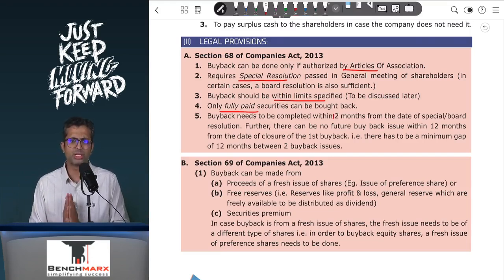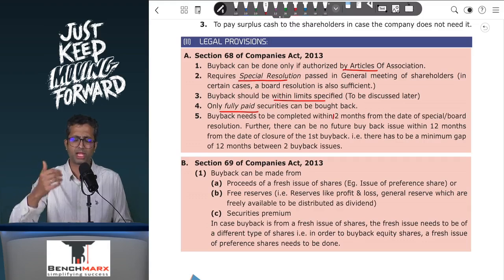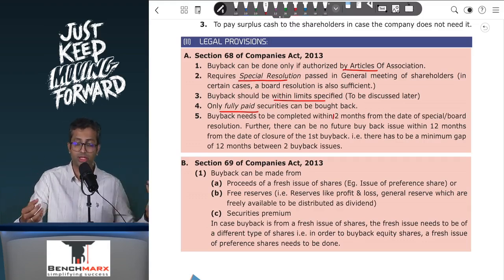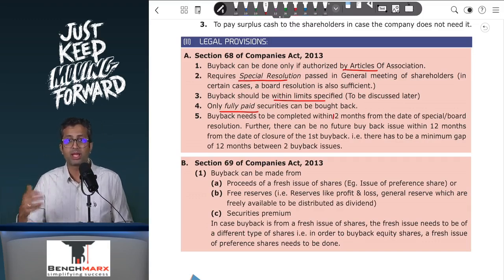So these are a few basic conditions pertaining to buyback. Further, section 69 over here says from which sources you can do buyback. Buyback can happen either from a fresh issue. Now if you are buying back equity shares, then ideally you would not issue fresh equity shares, but you can issue preference shares. Preference shares also belong to the owners. So maybe buyback can be financed by a fresh issue of another category of shares, let us say preference shares.